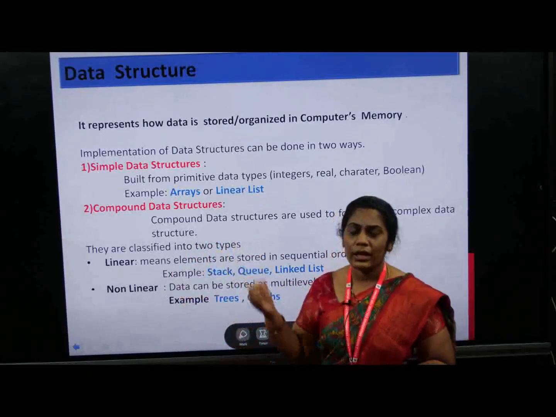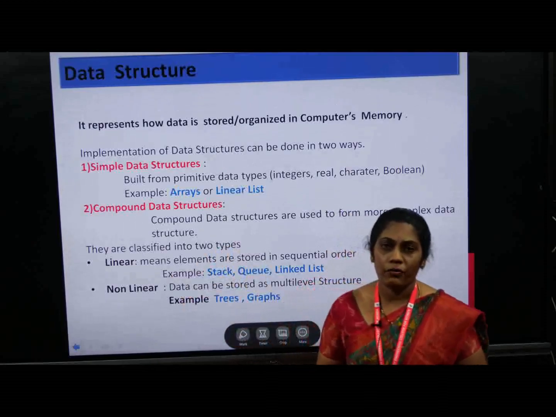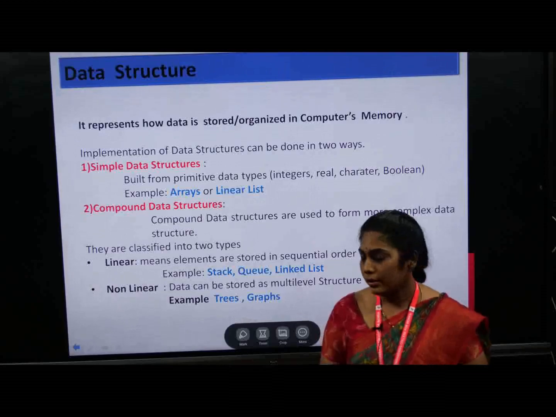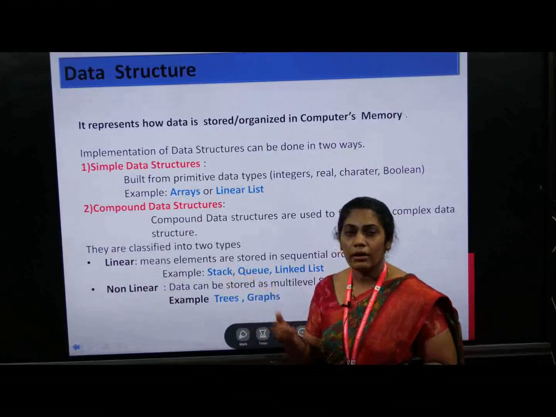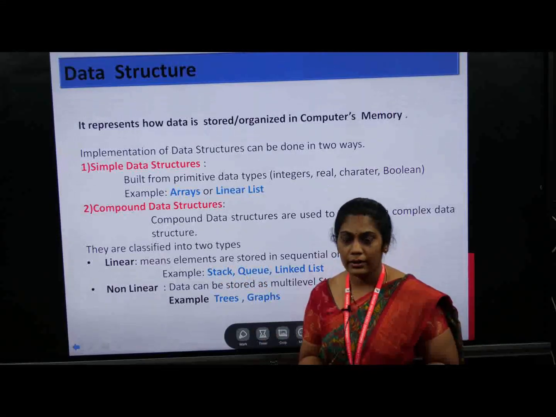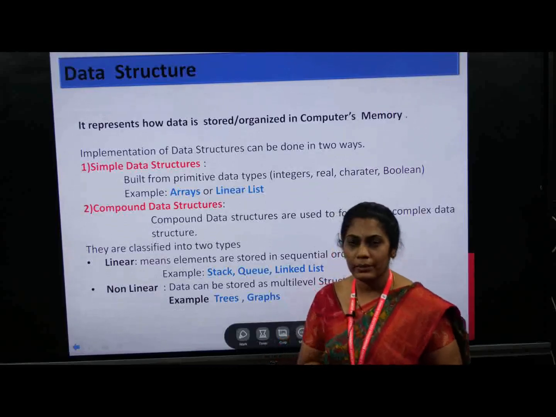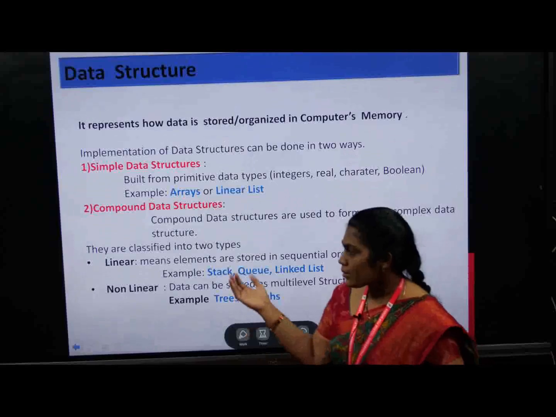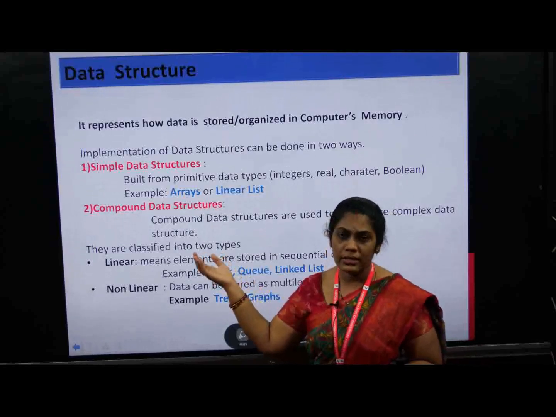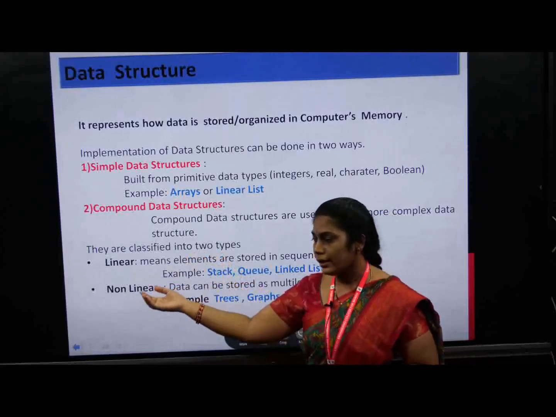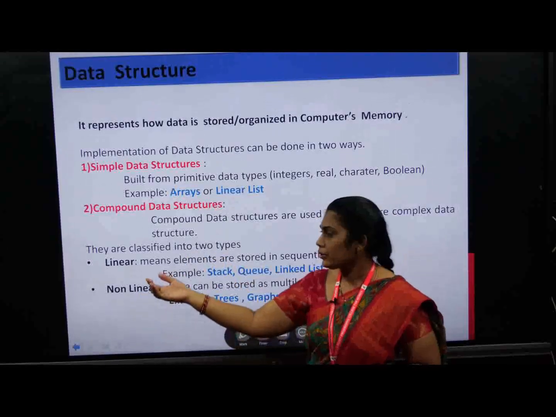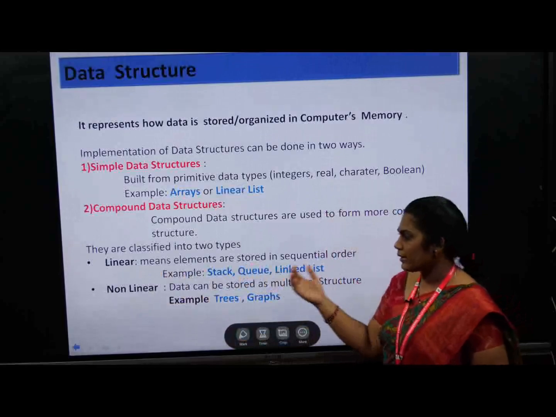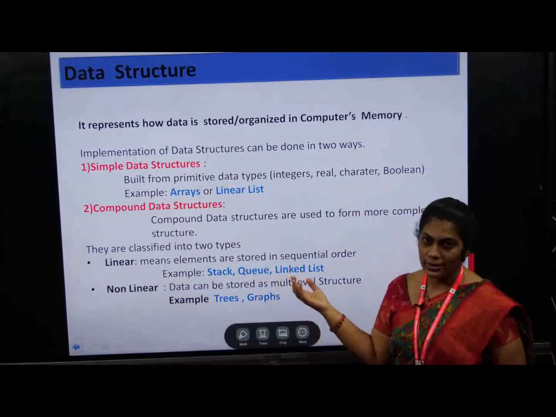Here we can't take a single type of elements as the data. We can get a combination of data values, maybe a combination of integer and string, like that. We have classified them into two types, linear and non-linear. Linear means elements are stored in sequential order. For example, we have stacks, queues, linked lists.